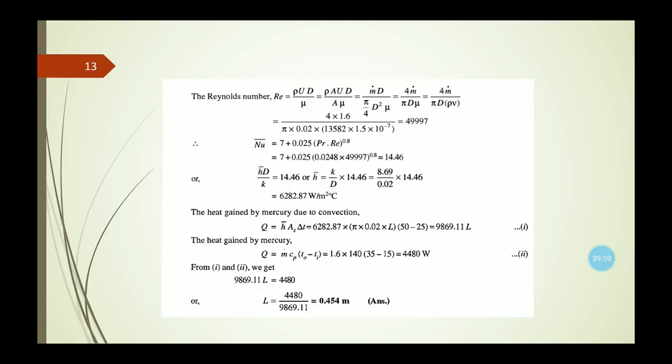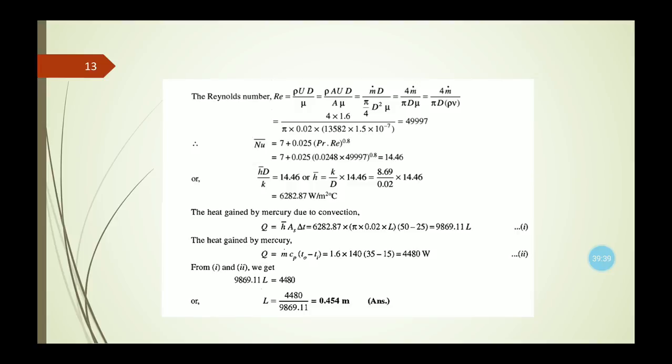Now to use this formula of the Nusselt number, we need to calculate the value of the Peclet number. The Peclet number is actually Prandtl number into Reynolds number. But the value of Prandtl number is given directly in the question. That means we need to calculate the value of the Reynolds number in this numerical. So the Reynolds number equals rho u d by mu, which can be represented in terms of mass flow rate and diameter, which is 4 m dot divided by pi d mu.